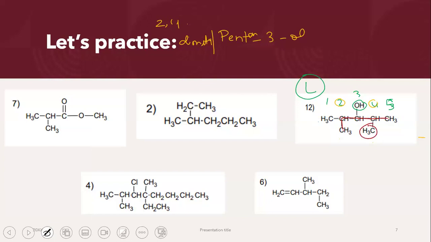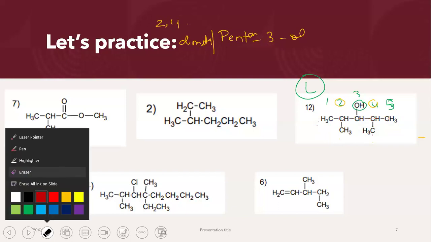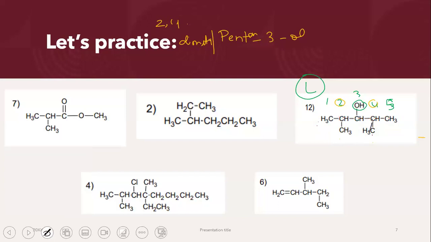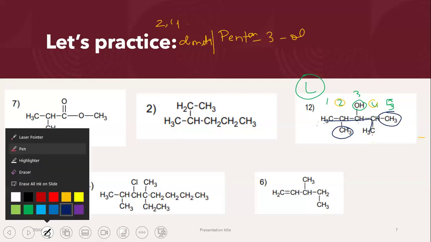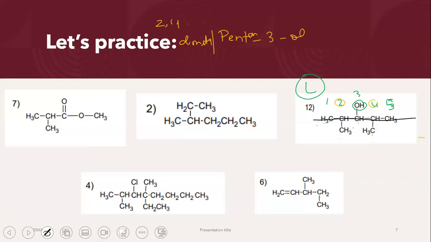And again, I will have 2 methyl groups, right? CH3 and then CH3 over here. Again, it doesn't matter if you take the chain to be like this. If you take this as your longest chain, you again only get 5 carbon atoms and 1 CH3 here and 1 CH3 here, right? Then if you take this to be your longest carbon atom chain, 1 here and 1 here. So it doesn't matter how you take it. You should get the same name.